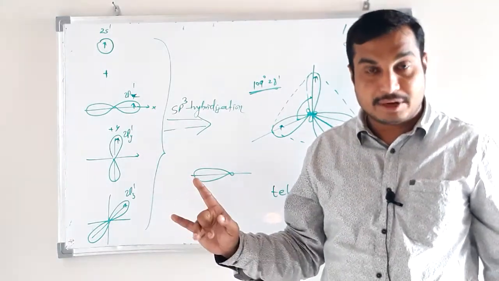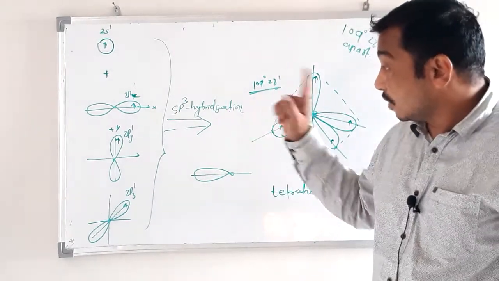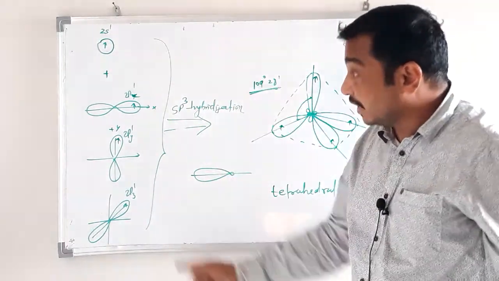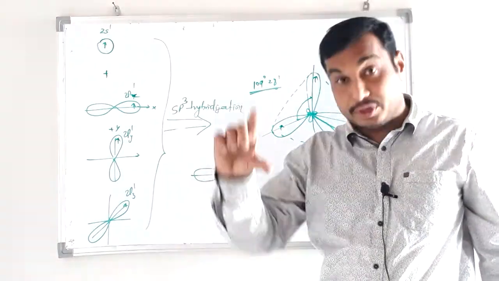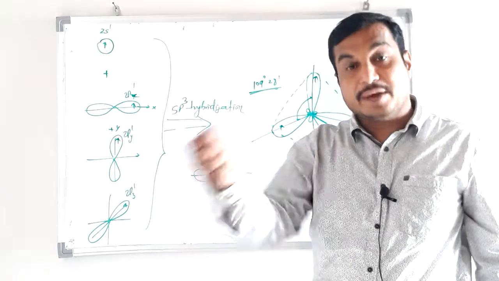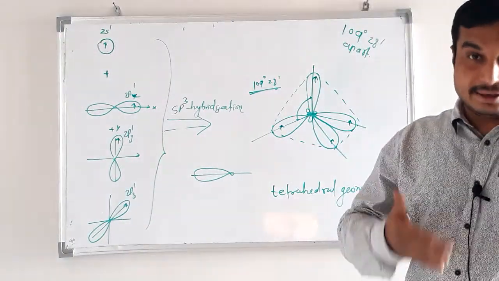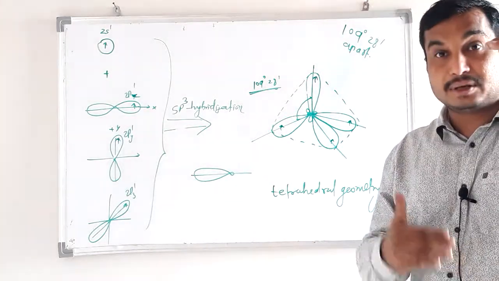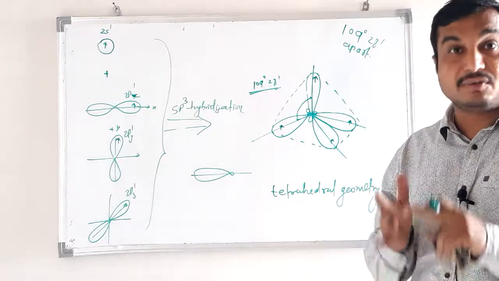Okay, getting my point? So in the process of hybridization, we mix different atomic orbitals together, and reproduce the same number of atomic orbitals, and these reproduced orbitals will have the same energy, shape and symmetry.